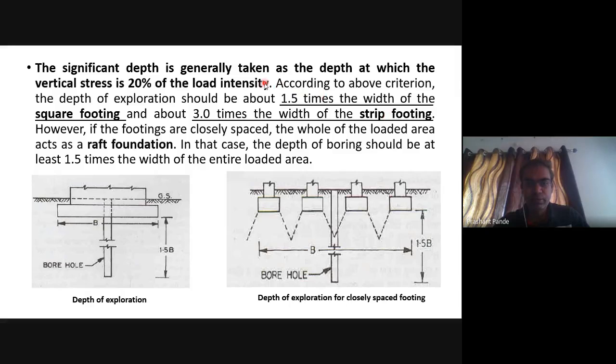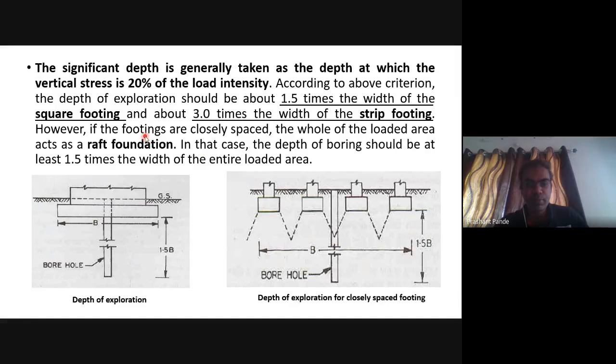Beyond that, the influence of vertical load is negligible. According to the above criteria, the depth of exploration should be 1.5 times the width of a square footing and about 3 times the width of a strip footing.